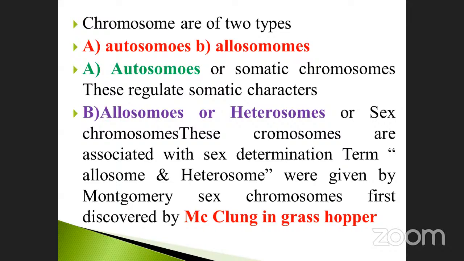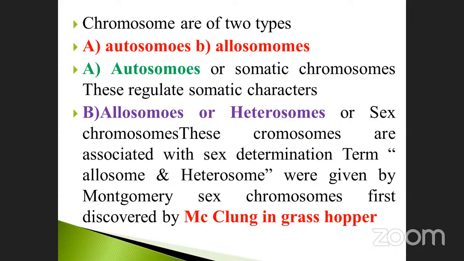There are 2 types of chromosome present in your body. According to the nature, they may be divided into 2 types. One is called autosome. Another one is called allosome. Autosome is also called somatic chromosomes. These regulate somatic characteristics, your skin color, hair color, eye color, the outer physical effect. Allosome, heterosome or sex chromosome, you already know about. These chromosomes are associated with sex determination.